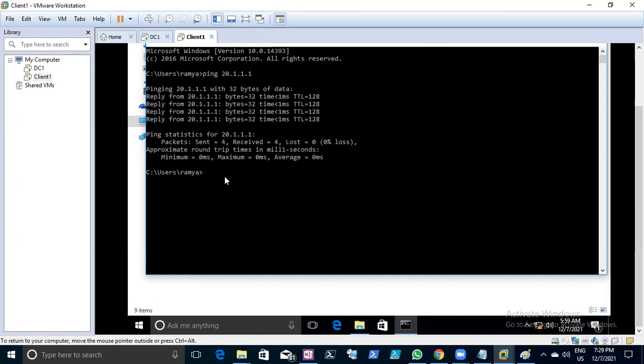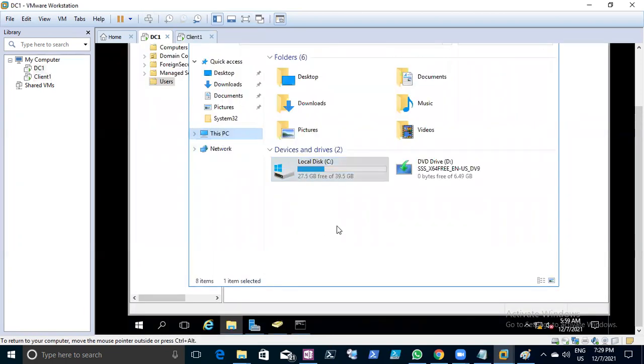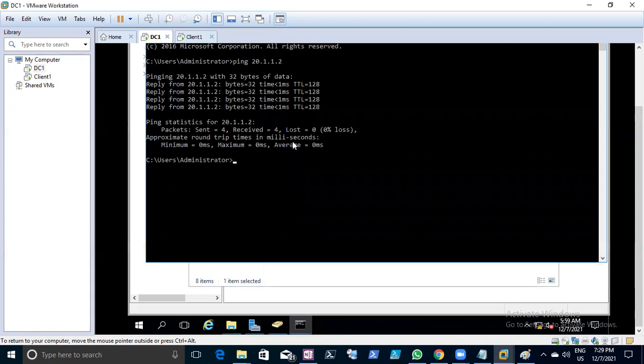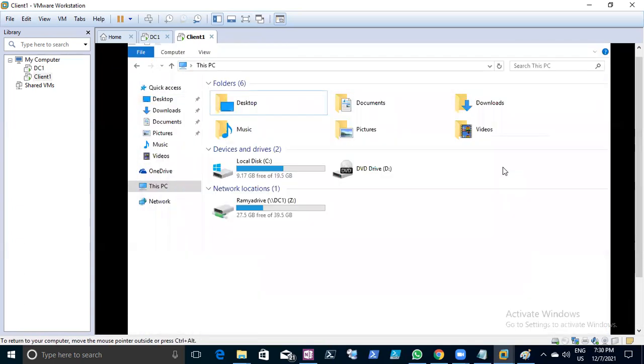Now I need to ask the server team, hey, I am trying to map this drive, but I'm not able to map it because I can see that the network is unable to connect. Can you please check why it is not able to access? Okay. All aspects we need to verify. Sometimes the user may not have the permission to use it, right? Sometimes it may happen, right?